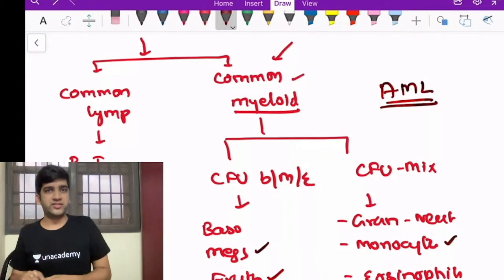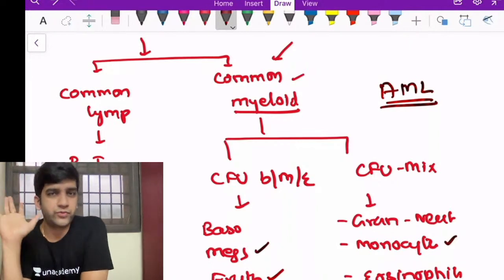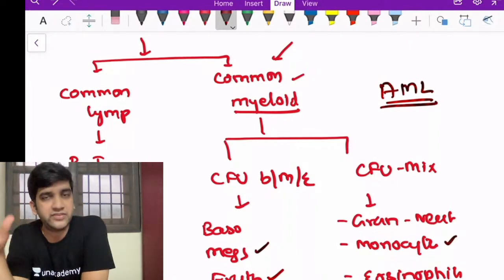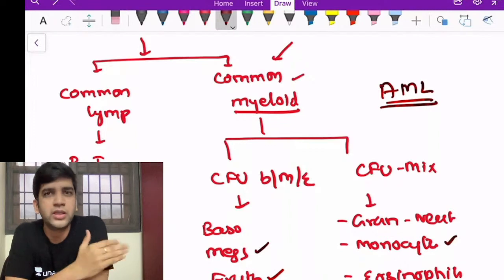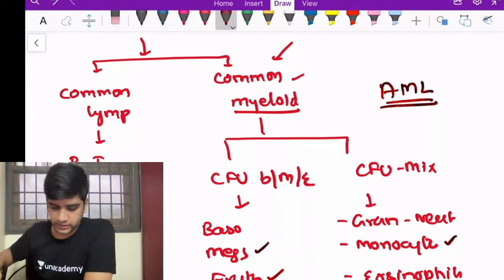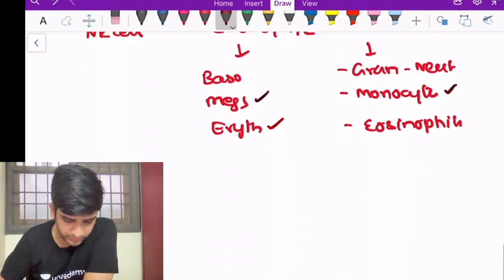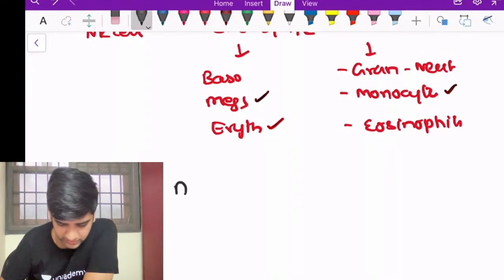ALL is either B cell or T cell or NK cell, right? Those are my lymphoid leukemia, that's all. So I have multiple different subtypes in AML, and I have only a few things in B or T ALL. That's simple ALL, fine? So now have a look at AML. Since you know multiple different subtypes are there, we'll have a look at each of the subtypes.